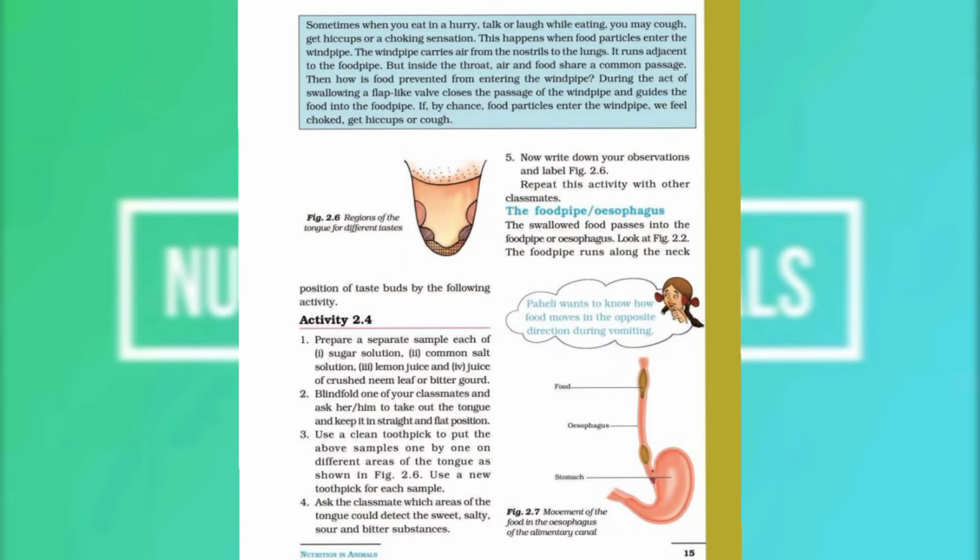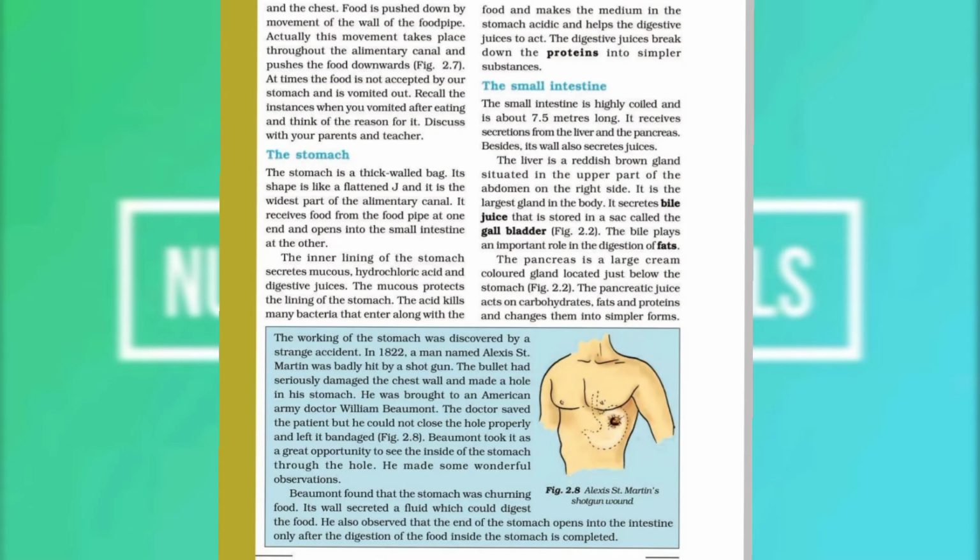So now we will study the stomach. The stomach is a thick walled bag. Its shape is like a flattened J, and it is the widest part of the alimentary canal. It receives food from the food pipe at one end and opens into the small intestine at the other. It is present on the left side of the abdomen.